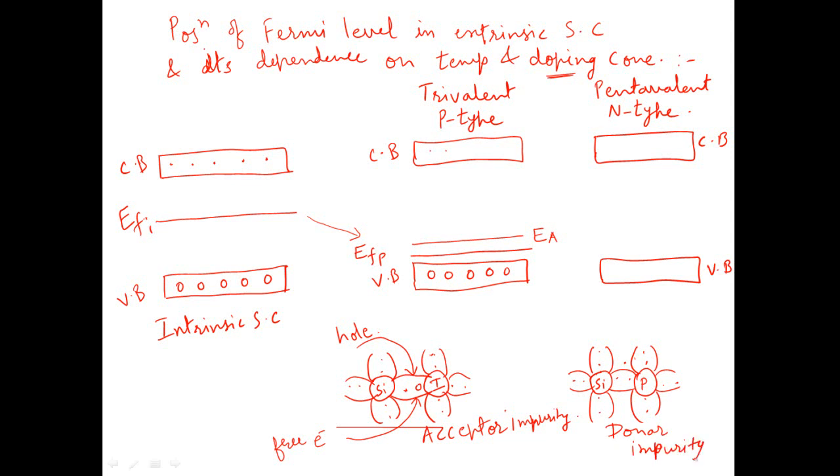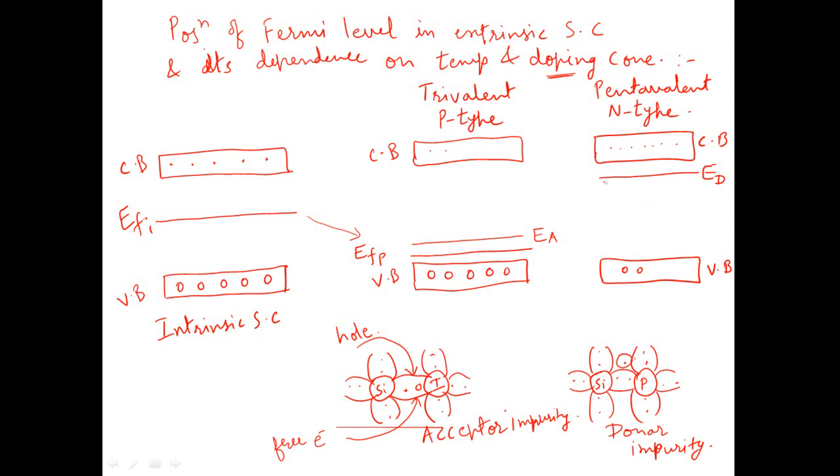So due to addition of this donor impurity, an excess energy level called the donor level, indicated as ED, is developed, which is near to that of the conduction band, and since addition of this pentavalent impurity gives out an excess number of electrons, a large number of electrons are present in the conduction band as compared to the number of holes in the valence band. So majority charge carriers are electrons which are present in the conduction band, while minority charge carriers are holes which are present in the valence band for n-type semiconductor.